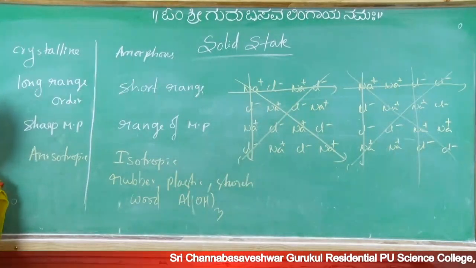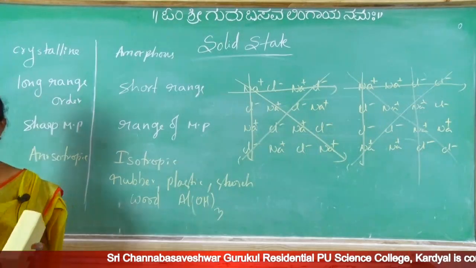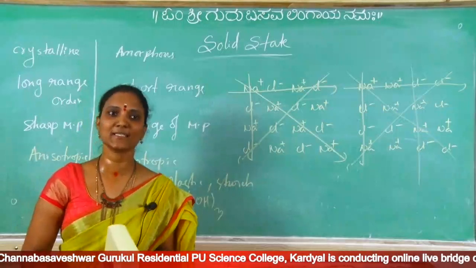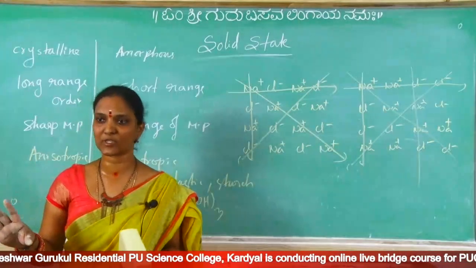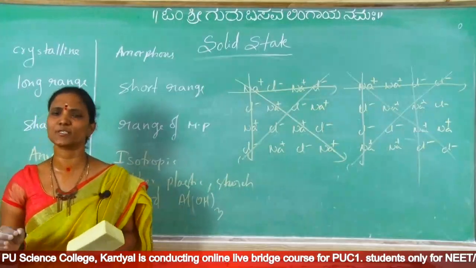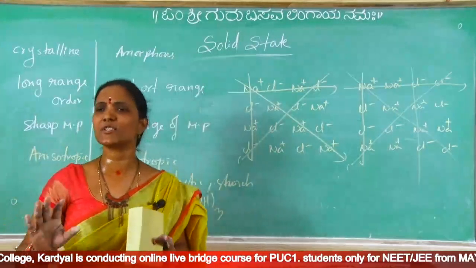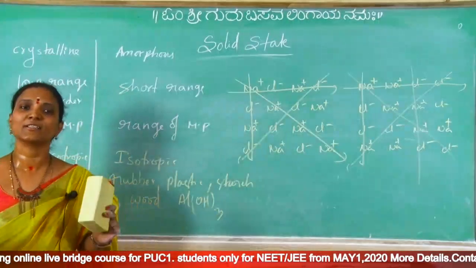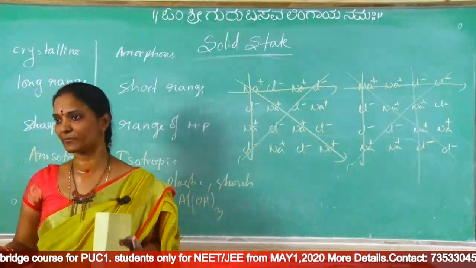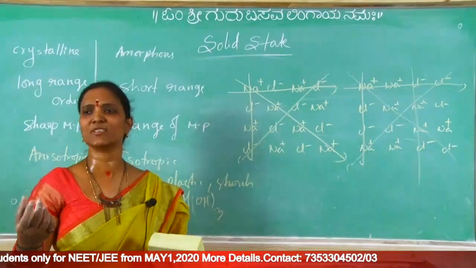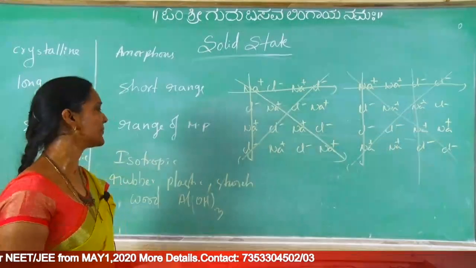Examples for amorphous solids. Now about entrance questions: what I am explaining is theory plus entrance. A separate entrance explanation is not there, and the practice sheet is also completely entrance only. There are 20 questions in each practice sheet. Daily you just have to practice 20 questions. Read the notes, no need to read anything else. Those notes are more than enough. Just read those notes for 20 minutes and solve those 20 questions. Actually 20 minutes is not required, 20 seconds is enough.